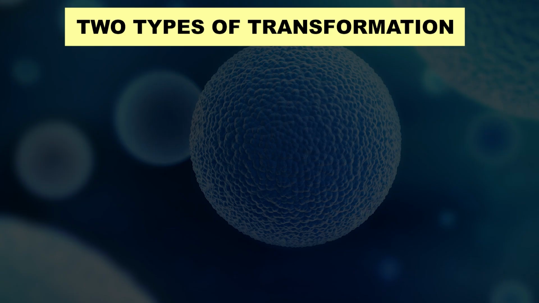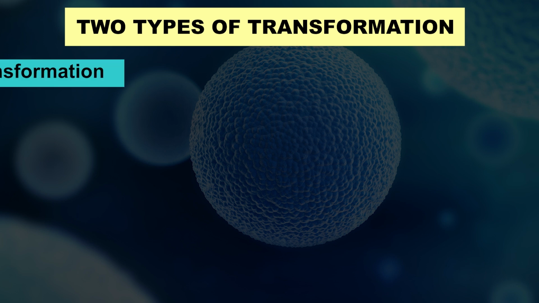The plasmid containing the donor DNA is then inserted into the competent host bacteria. After the transformation is completed, the bacteria containing the plasmid can be detected by using a growth medium supplemented with a particular antibiotic. So, here are the two types of transformation.